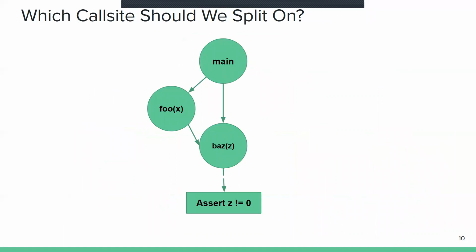Now the question is, which call site should we split on? Consider this example where from inside main, we can call a procedure foo which modifies some variable x. Then we can go to buzz which modifies some variable z, and then check for an assertion violation on z. Or from inside main, we can directly go to buzz and then check for the assertion violation. Now, if we split on foo, then we construct two partitions, must reach foo and must avoid foo. In the must avoid foo part, to check for safety, we will inline buzz and all its children call sites.